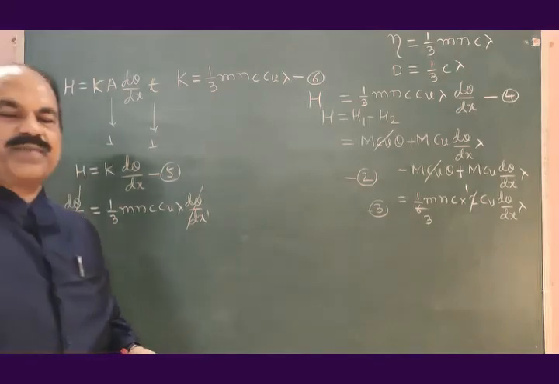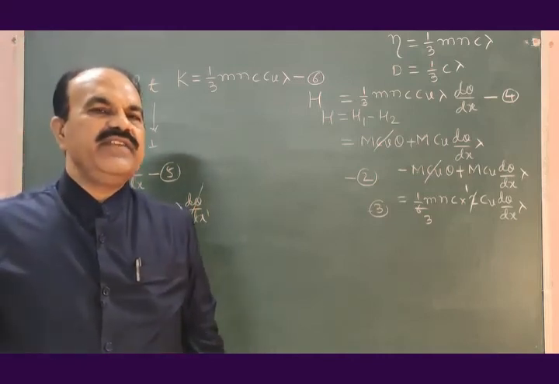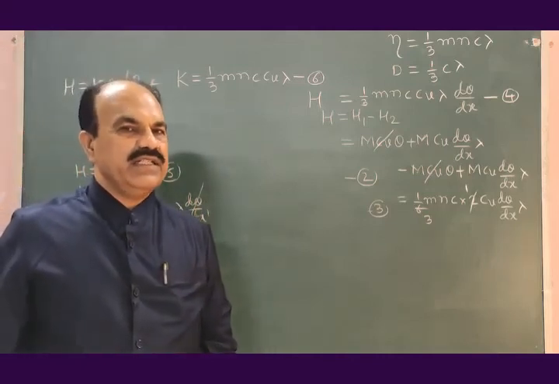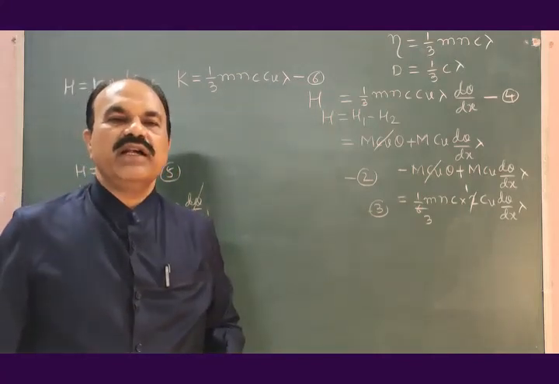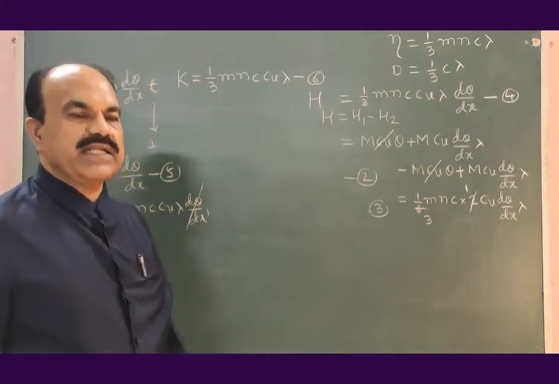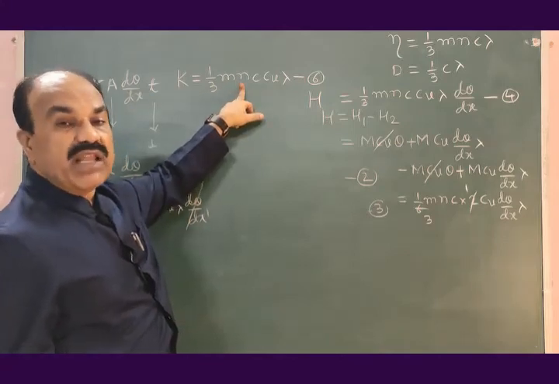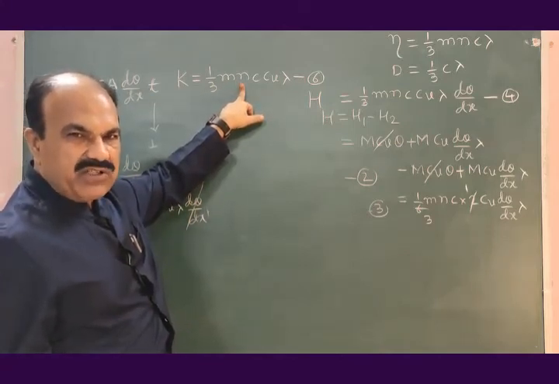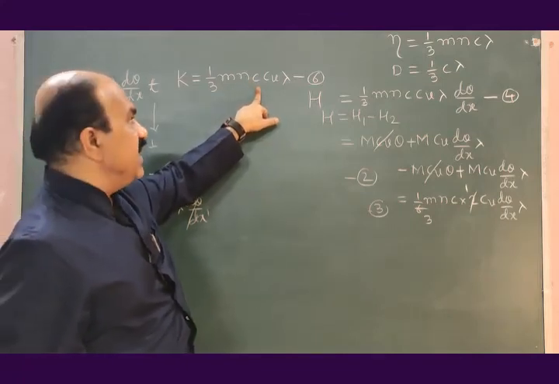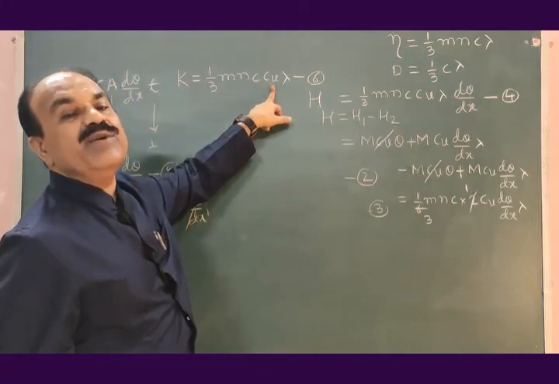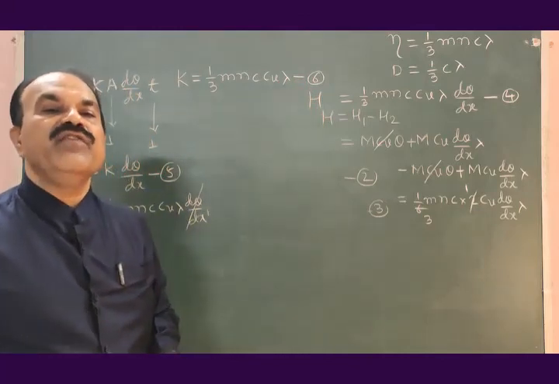This is the expression for coefficient of thermal conductivity of the given gas. This is the expression for thermal conductivity of the given gas. 1/3 constant, m mass of each molecule, n molecular concentration, that is number of molecules per unit volume, c RMS velocity of the gas molecules, Cv specific heat of the gas at constant volume, lambda the mean free path.